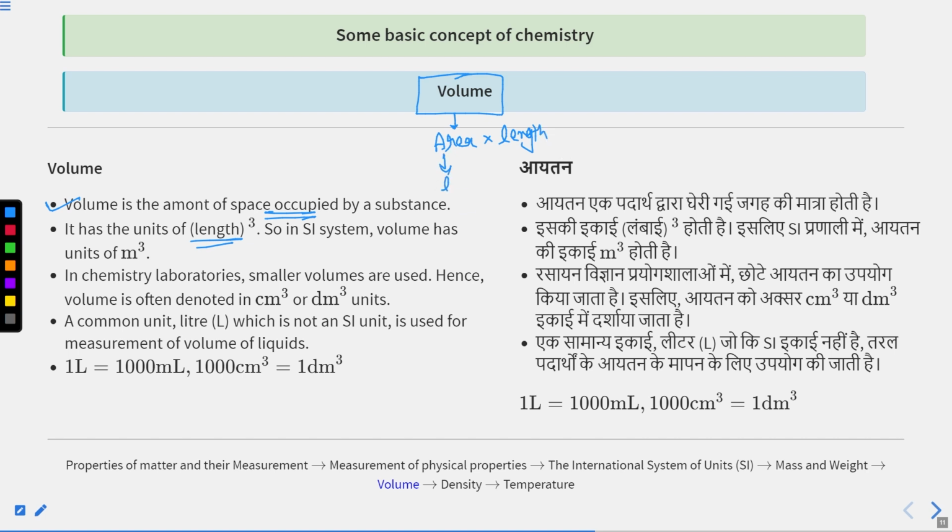Unit of area is length square, and unit of length is length, so it will be length cube. In chemistry laboratories, smaller volumes are used, hence volume is denoted in centimeter cube or decimeter cube as well.